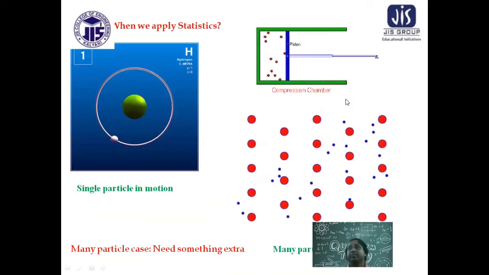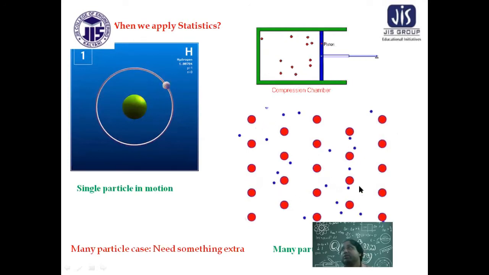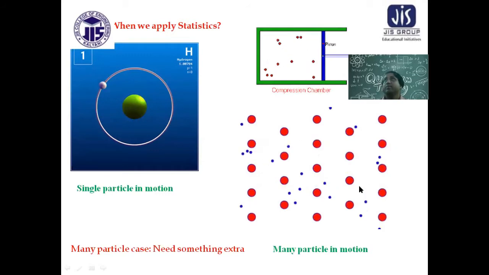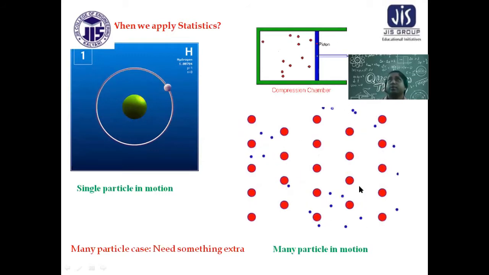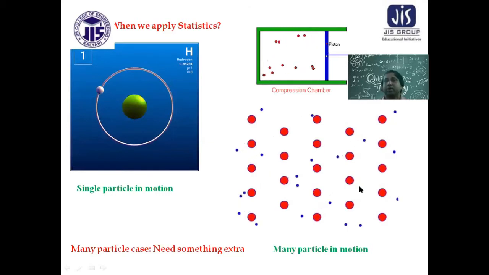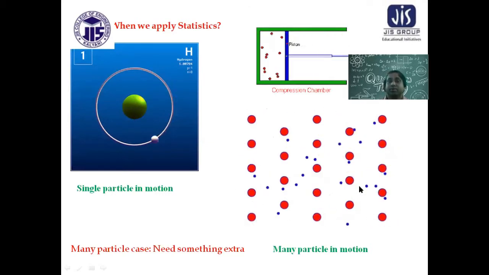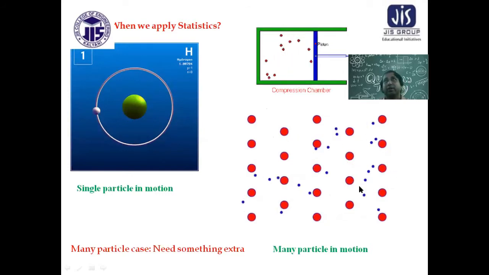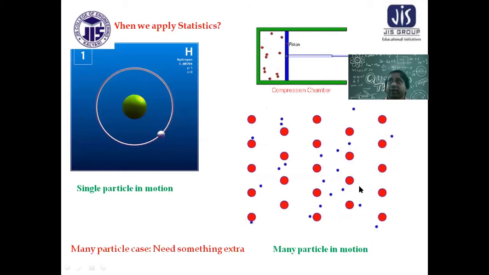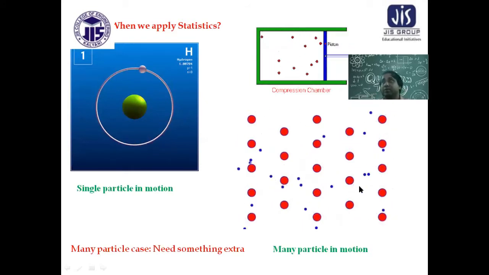The same thing is true for the microscopic world also. Suppose I have many electrons moving together, or many gas molecules moving together. Then what to do? The left hand side is a quantum mechanical problem. Electrons moving together is a quantum mechanical problem. That you can explain with the Schrodinger idea, but that is a single electron case. Now I am talking about many electrons moving randomly inside a metal. Then how do you describe that situation?